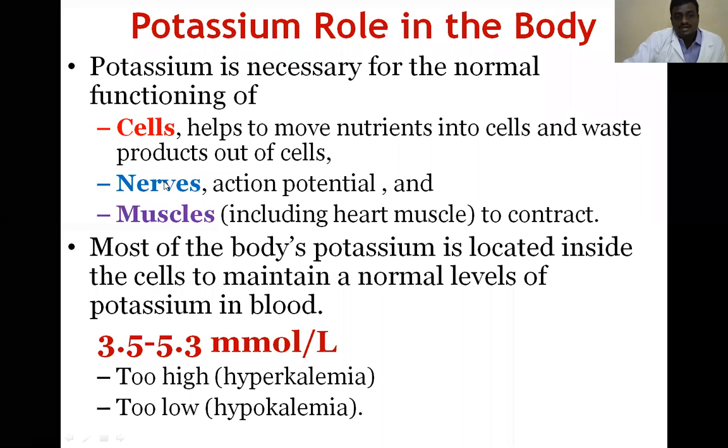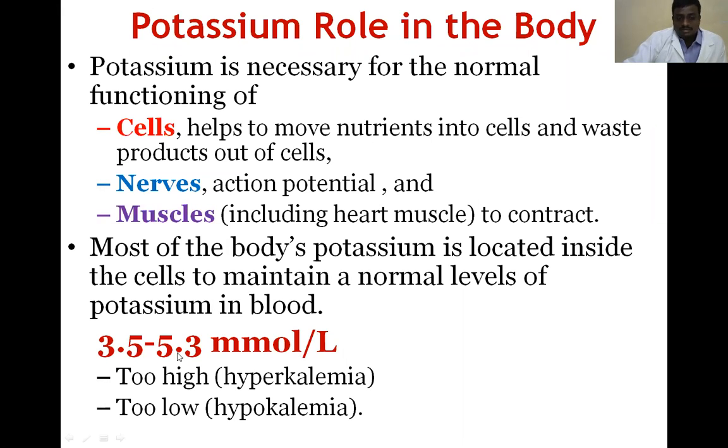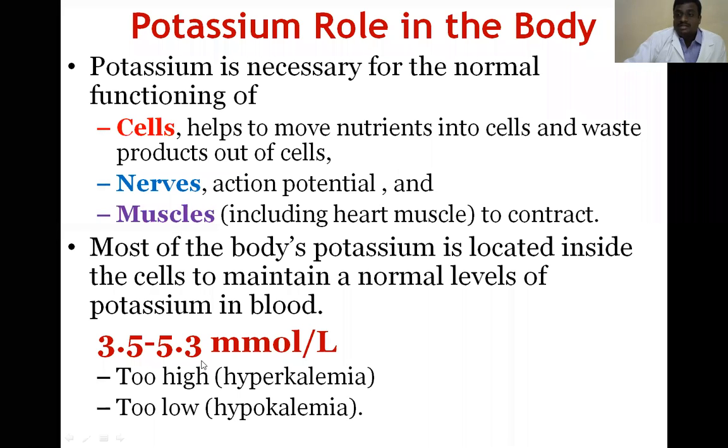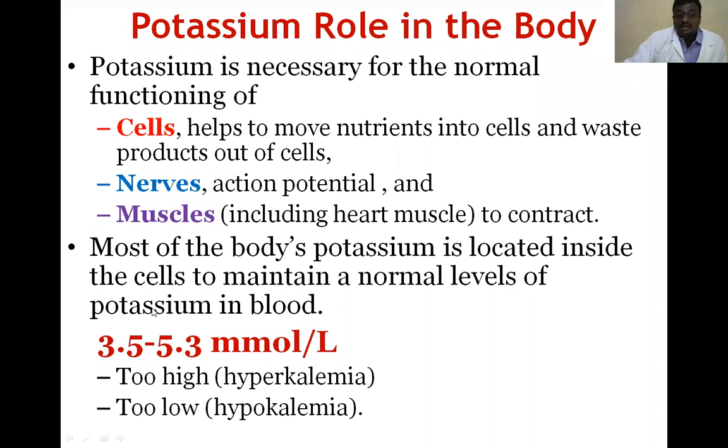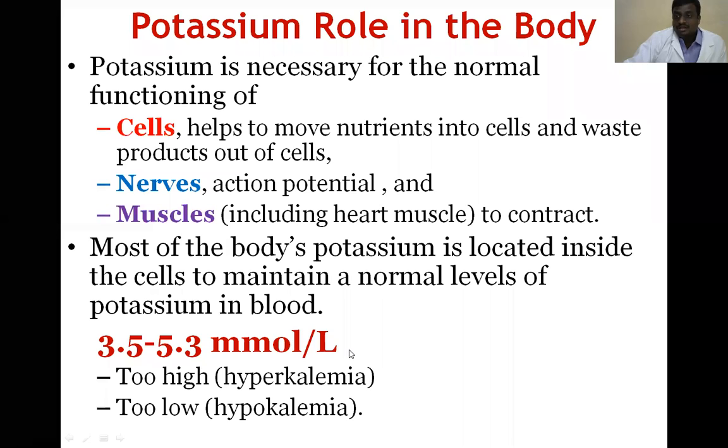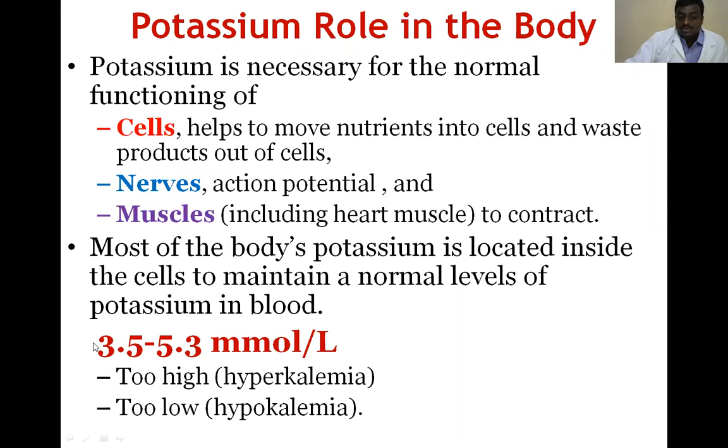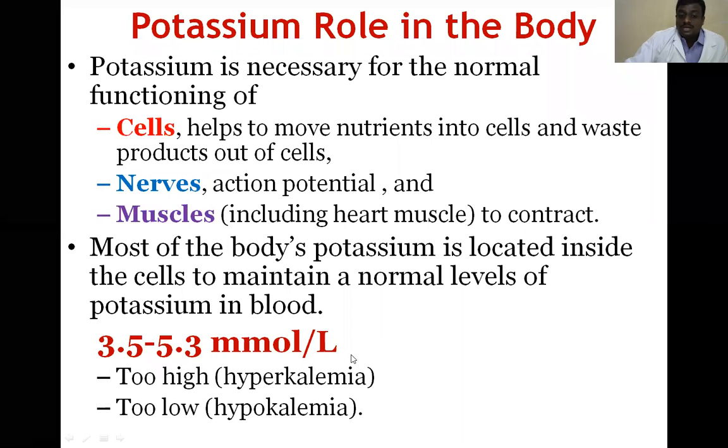Okay. So we already discussed nerve function and muscle function, muscle contraction and nerve conduction. These two you know. So the normal range of potassium concentration in the blood is 3.5 to 5.3, because it is an intracellular component, but we are estimating it in the extracellular fluid. In the extracellular fluid, potassium concentration is very low compared to sodium.